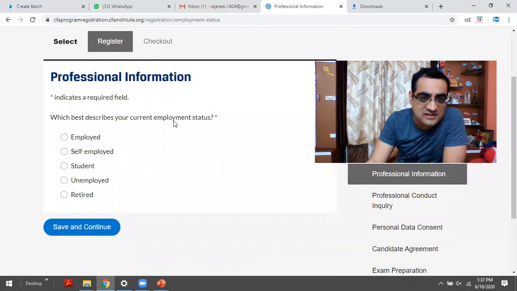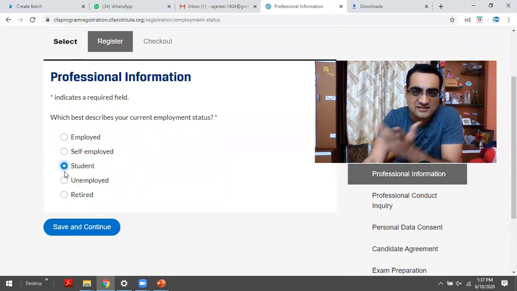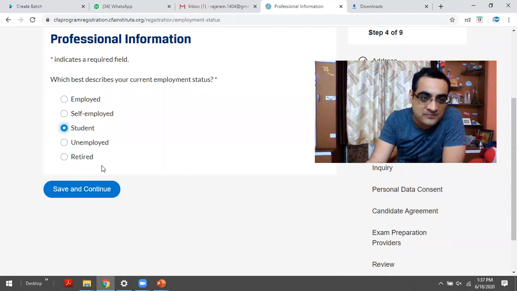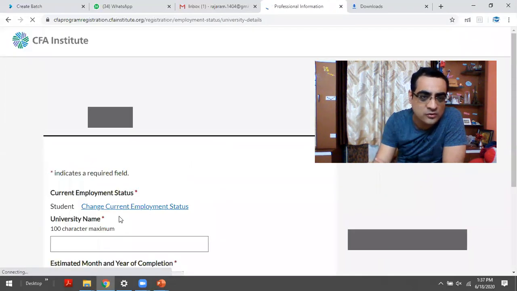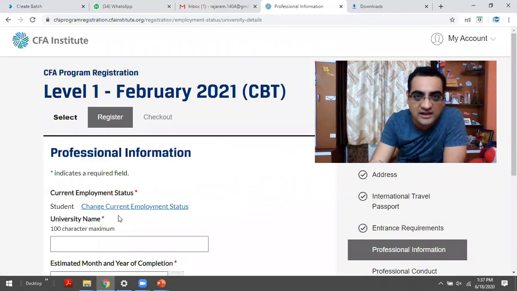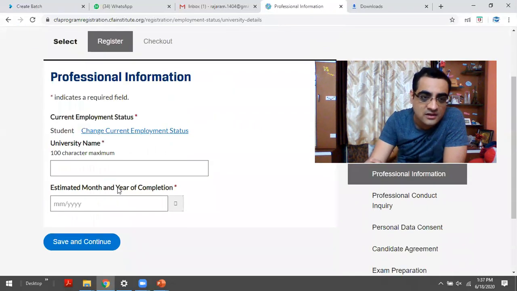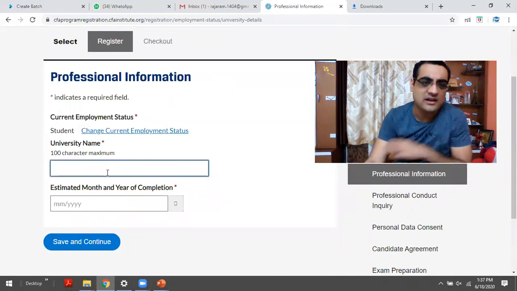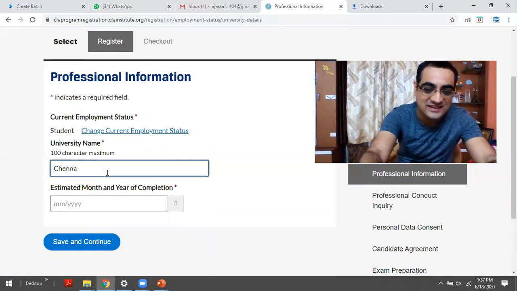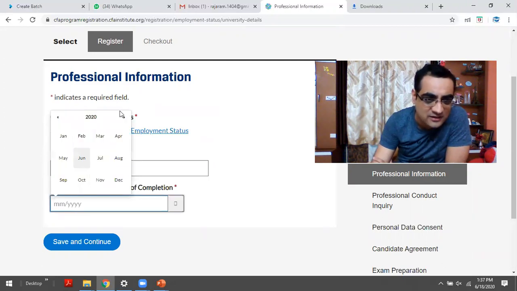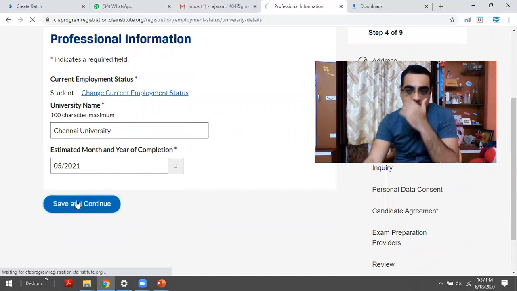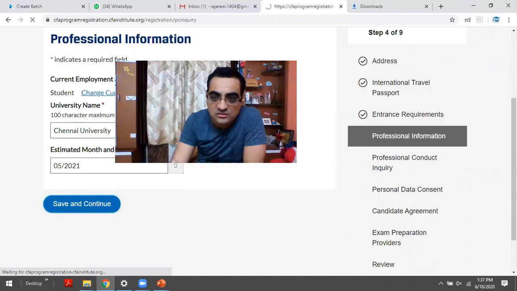Alright, so which of the following best describes your current employment? I'm a student, guys. I'm a final year student, so I'm a student. You could put employed or self-employed if you had chosen the graduate option. Or because of Corona, in case you're not getting a job, you can put unemployed or self-employed, anything is fine. University name, they're asking it again, no problem. I'll just put Chennai University. Alright, so university, and again they're asking it, I don't know why. That's not a problem. May 21. Save and continue.